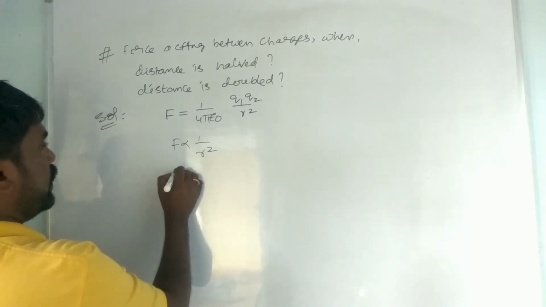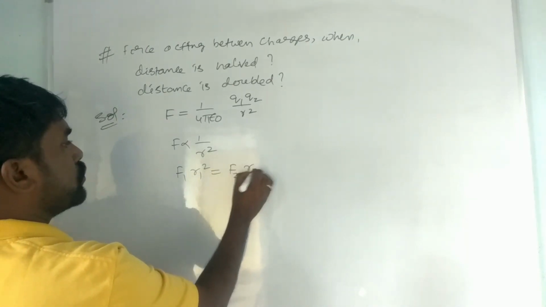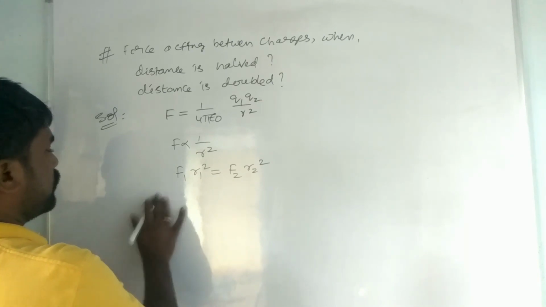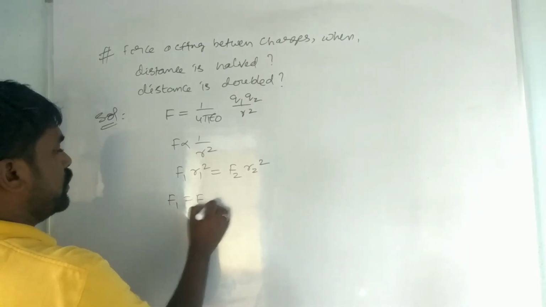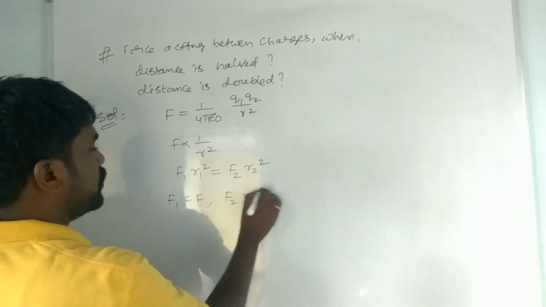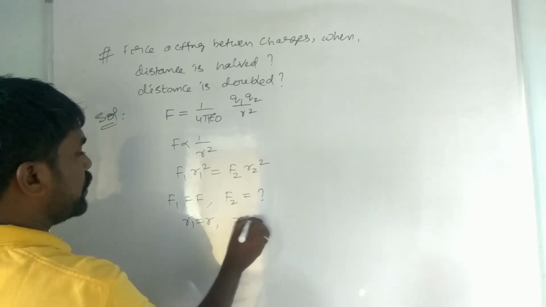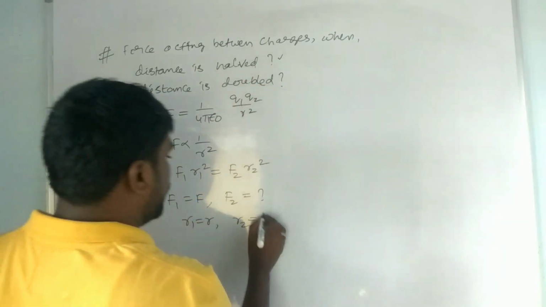Here you can write that F1 r1 square is equal to F2 r2 square. Now if F1 is equal to F and r1 is equal to r, then F2 is how much? In the first case r2 is half, it means r by 2.